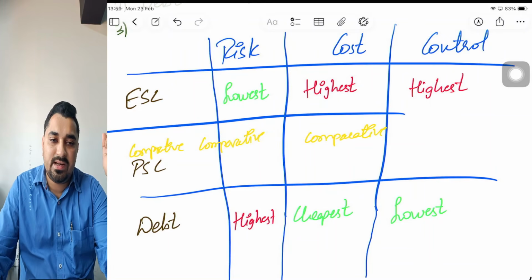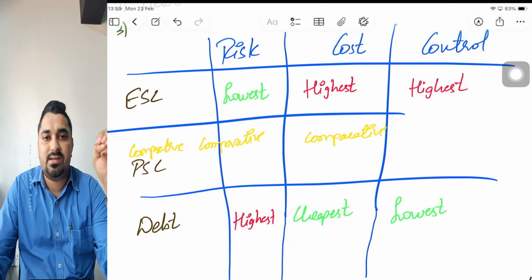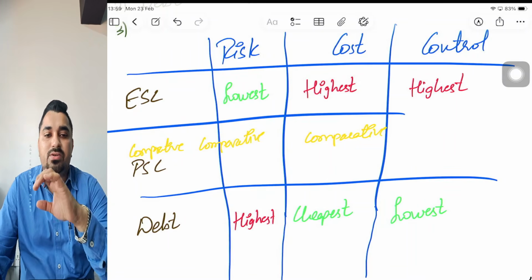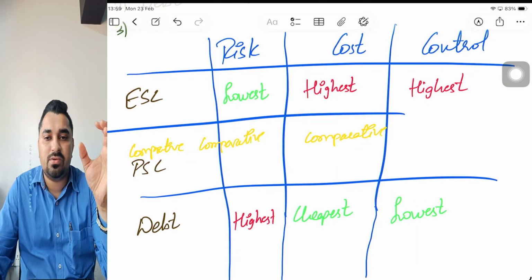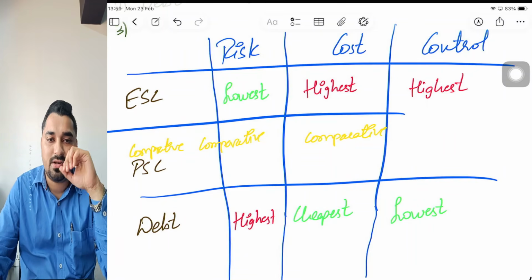But if I raise money in the form of debt, debt providers will not have any voting rights. They're only concerned with their principal repayment and their interest payment. So because of these two reasons, from a control perspective, debt is again a good source of finance, because there is very little dilution of control.